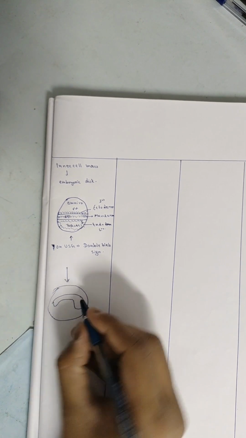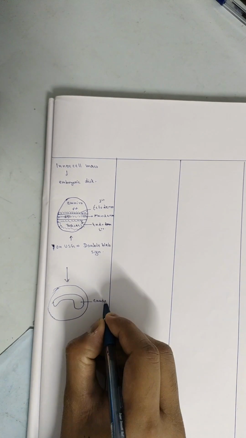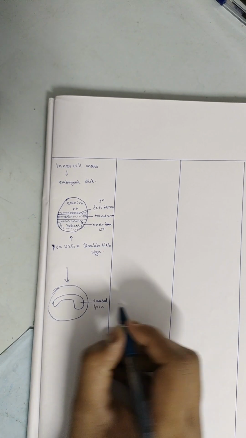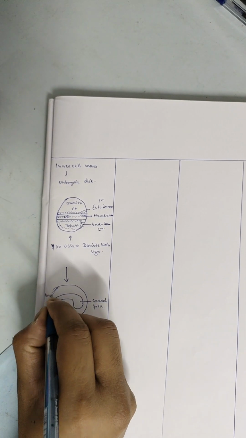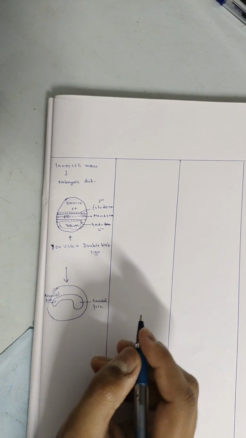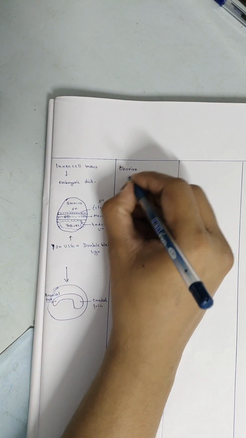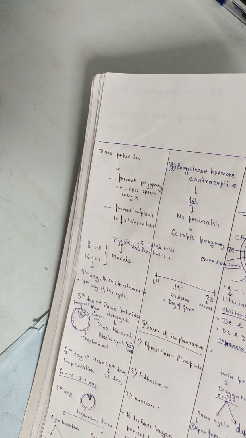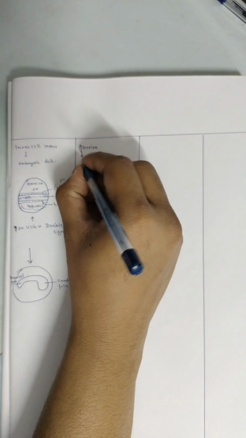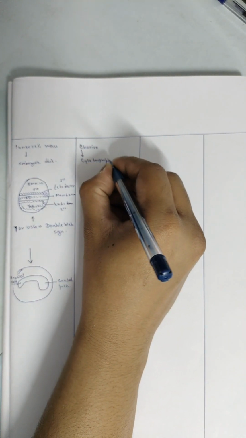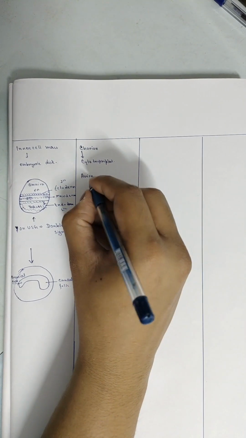Embryonic disc now forms two folds. One is cranial fold and the other one is caudal fold. So let's revise. Chorion is created by cytotrophoblast, whereas amnion is created from the ectoderm.